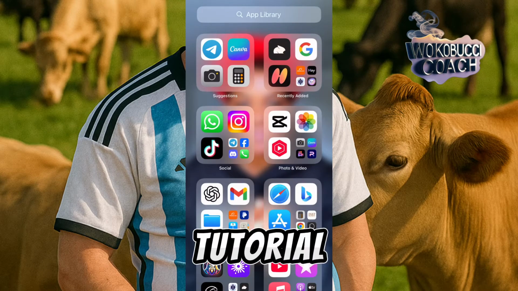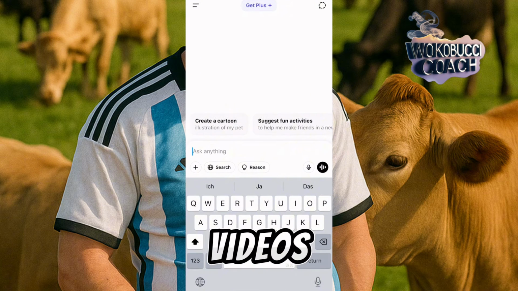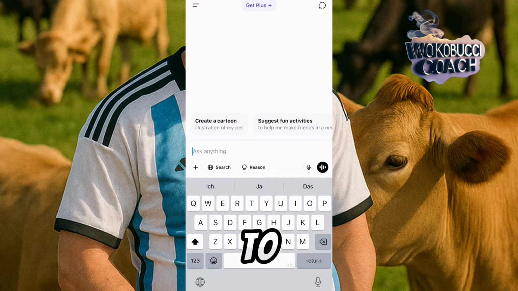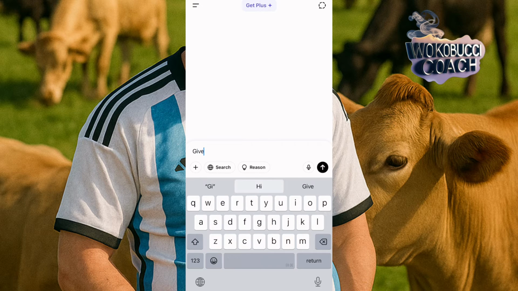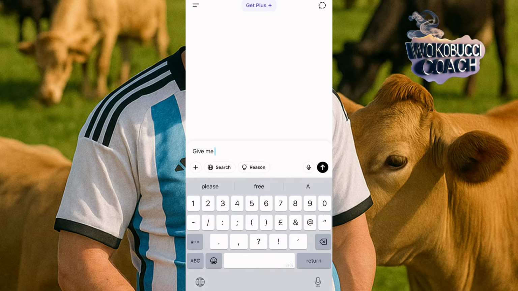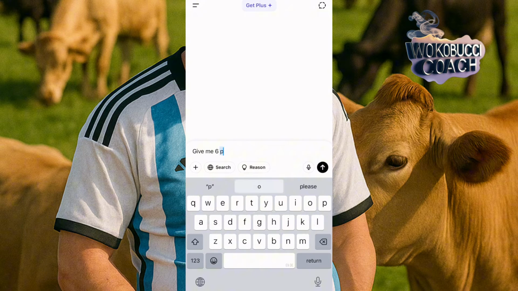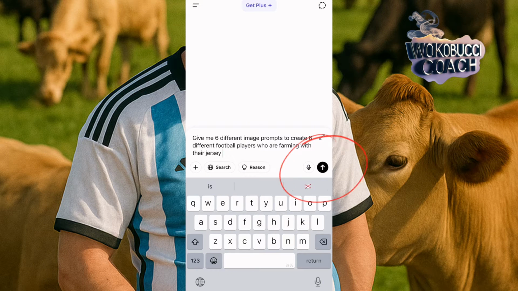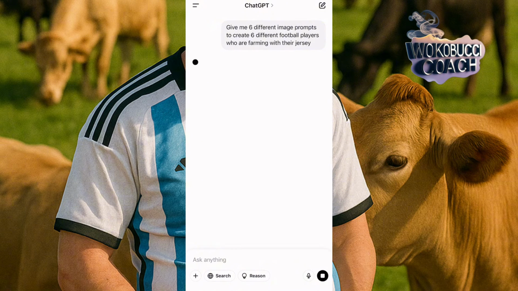So the first thing you do is you go to ChatGPT. I'll open my ChatGPT like this. Now, when you get to ChatGPT, all you need to do is tell ChatGPT to give you prompts, maybe 3-4 different prompts. Let me type my prompt, okay? I said give me 6 different prompts to create 6 different football players who are farming with their jerseys. We have this. I'll click on go.